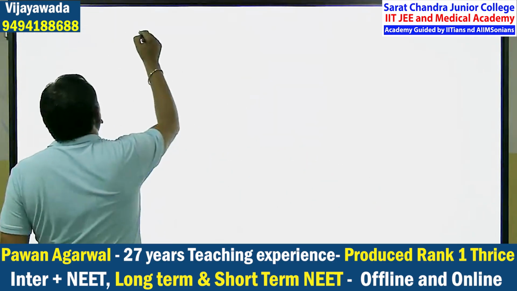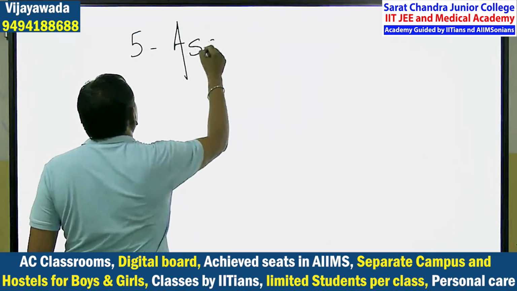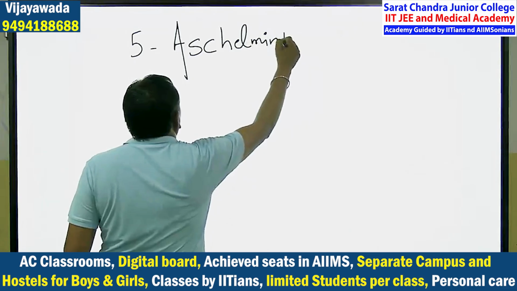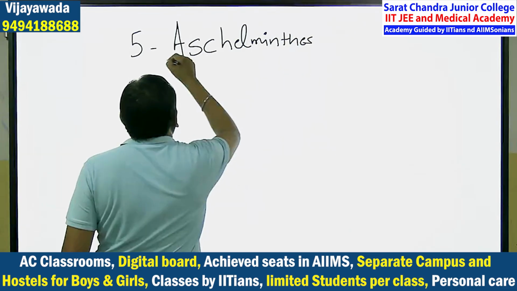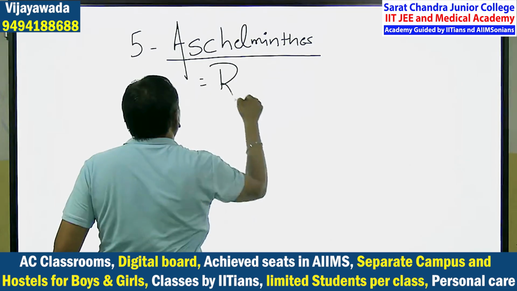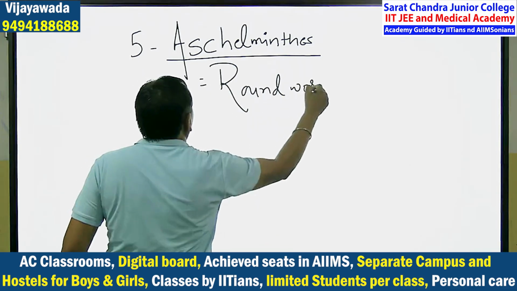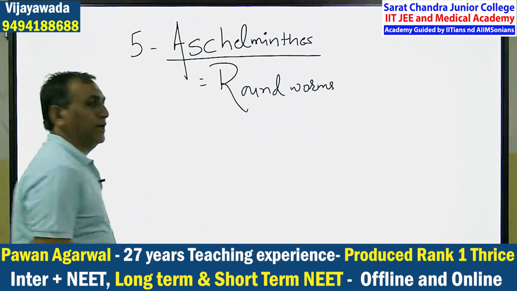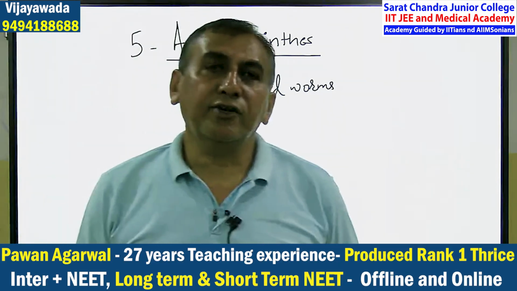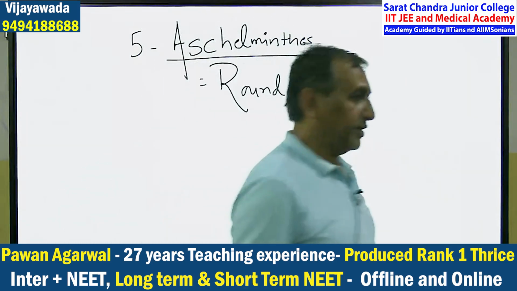Now, coming to phylum number 5, Aschelminthes. Aschelminthes, also known as the roundworms. Why are they known as the roundworms? It is one question, why they are known as the roundworm.